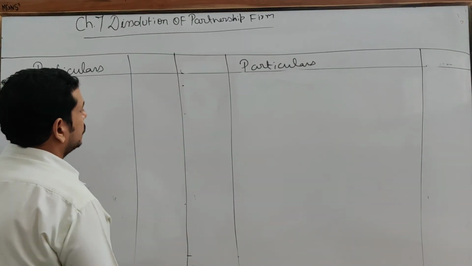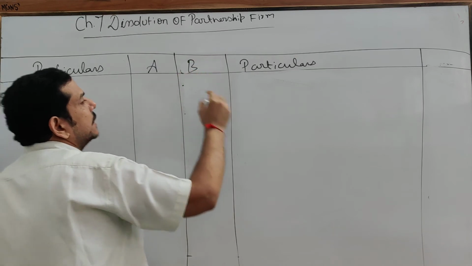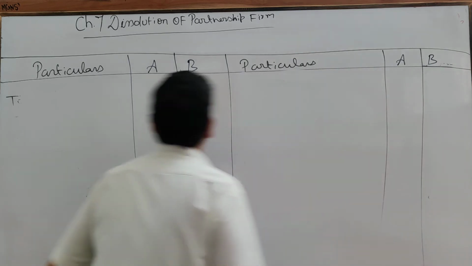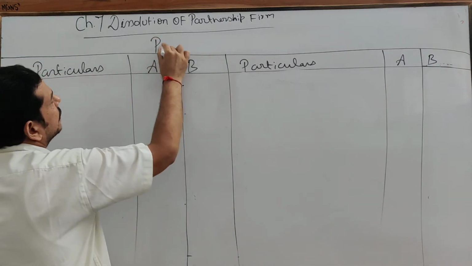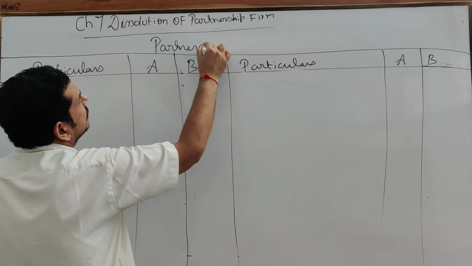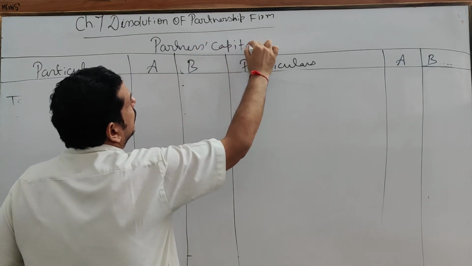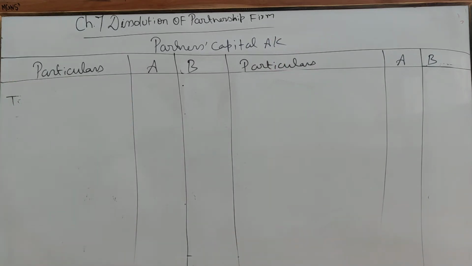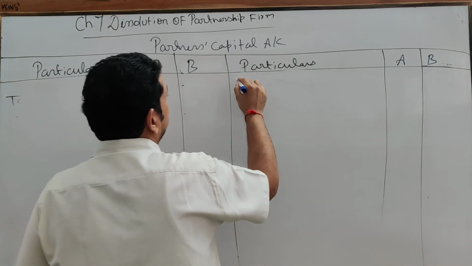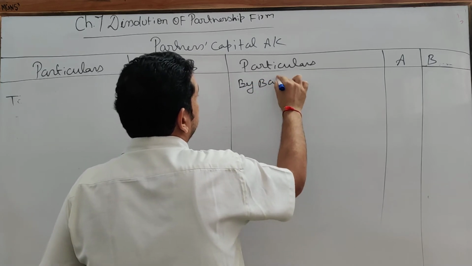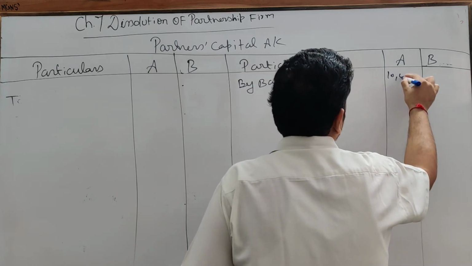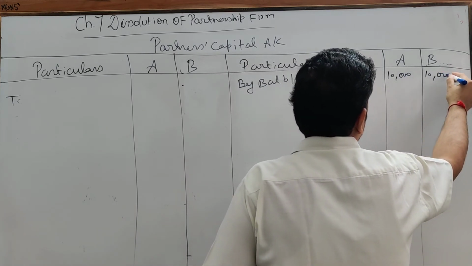First on the top, write particulars, A, B. On the top, write partners' capital account. First you are going to write the balances of the capital which has been given. So you will write by balance b/d. The balance given of A is 10,000 and B is also 10,000.